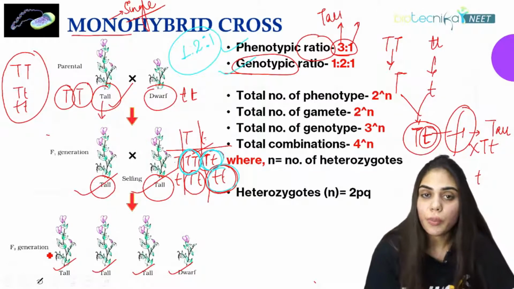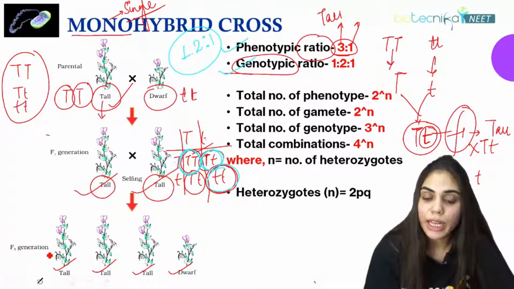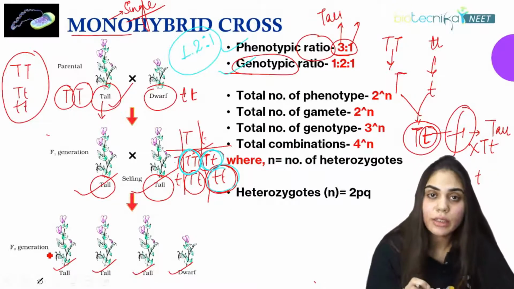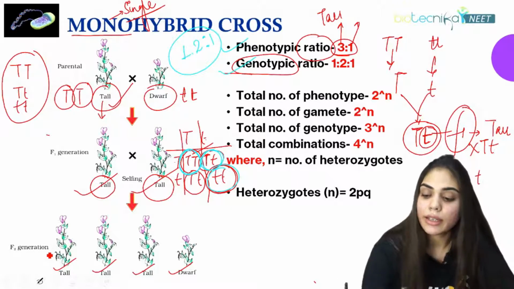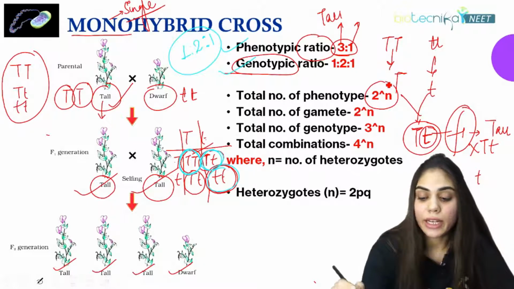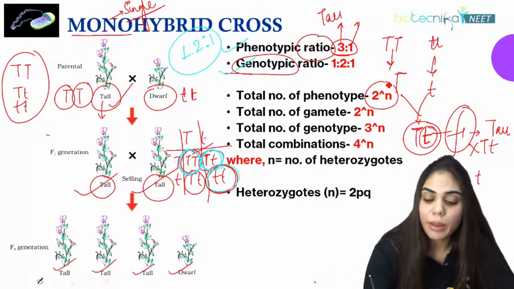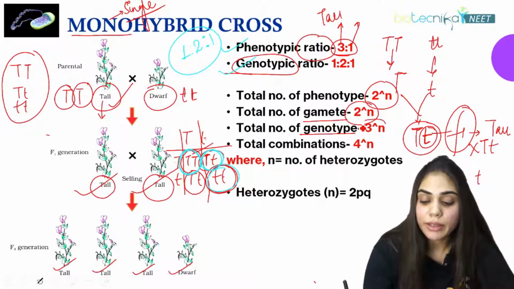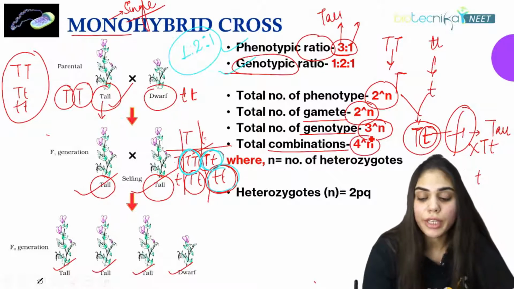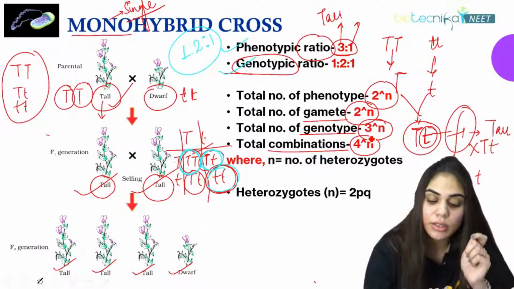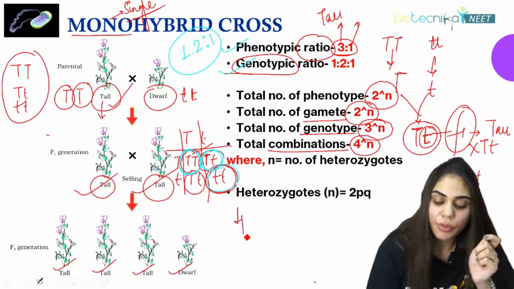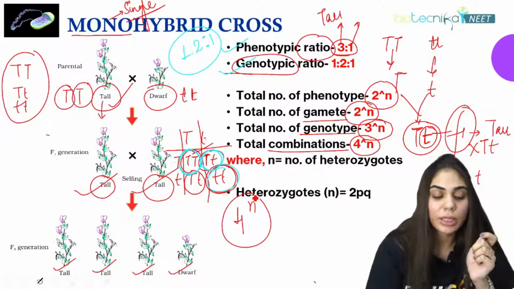So what is the formula to know the total number of phenotypes? If you want to calculate the total number of phenotypes that are formed in the generations, that is 2 to the power n. And it is the same for the gamete, again 2 to the power n. But for genotype, it is 3 to the power n. And for total combinations, if the examiner is asking about total combinations, so be specific, there the formula becomes 4 to the power n.